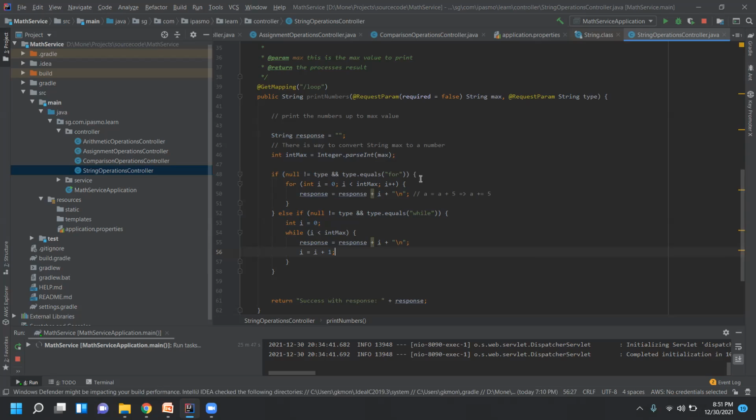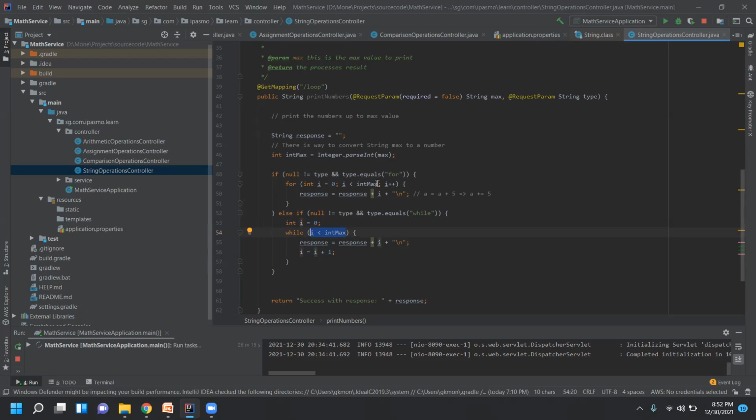So the value of i becomes 1 here. We are not using the increment operator; we are using our own assignment operator here. Okay, so this is the while loop syntax. It checks the condition. If this condition is true, it will go inside and execute this, and then it will keep on continuing until this condition becomes false.